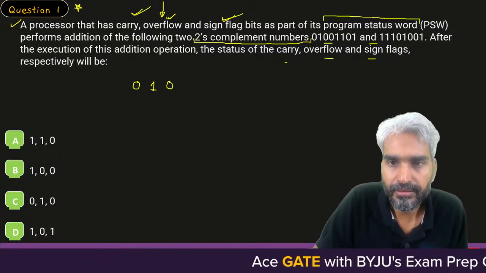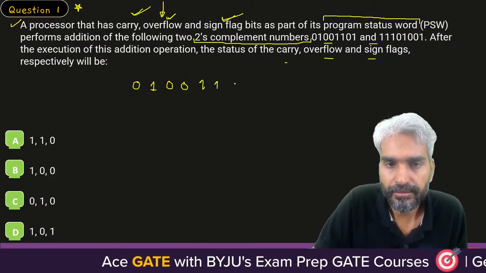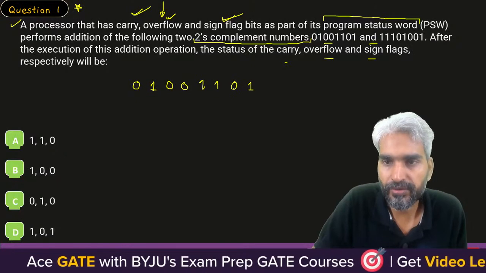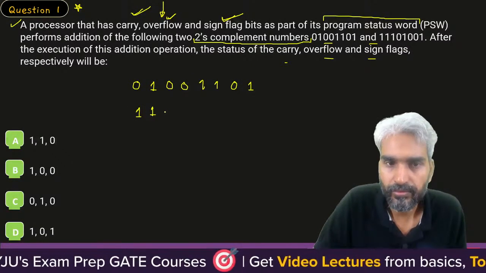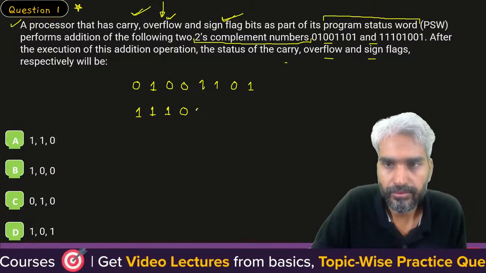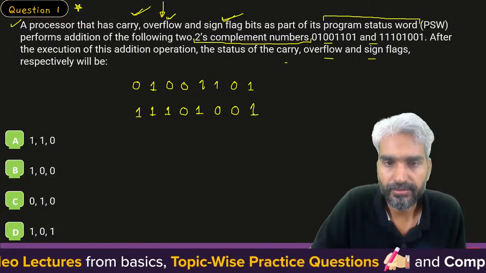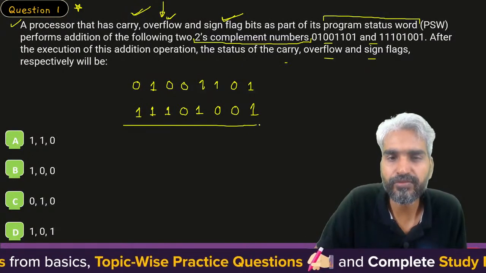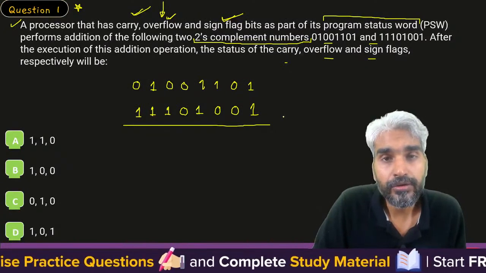0, 1, 0, 0, 1, 1, 0, 1. This is your first number. Another is 1, 1, 1, 0, 1, 0, 0, 1. So this is the very basic question from COA, which was asked in GATE 2002.